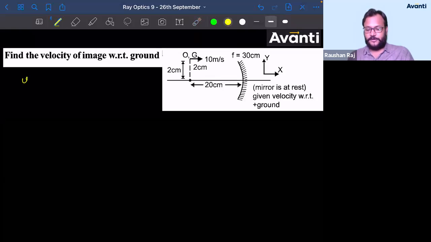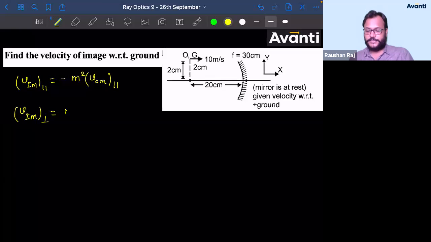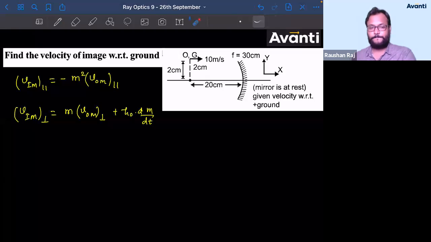Look, so velocity of image with respect to mirror in parallel direction is equal to minus of m square into velocity of object with respect to mirror, right? In parallel direction. What about in perpendicular direction? Formula is velocity of image with respect to mirror in perpendicular direction is equal to, just now we figured out, m into velocity of object with respect to mirror in perpendicular direction plus h naught into dm by dt. So what is the velocity of object with respect to mirror in perpendicular direction? So the answer is 0. Here this will be 0.